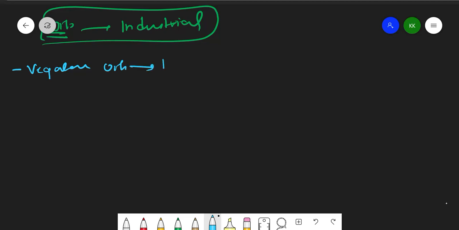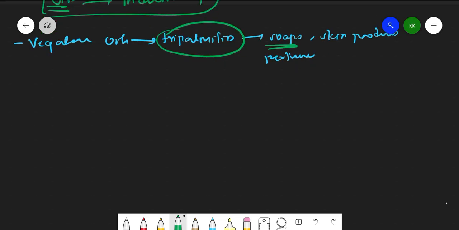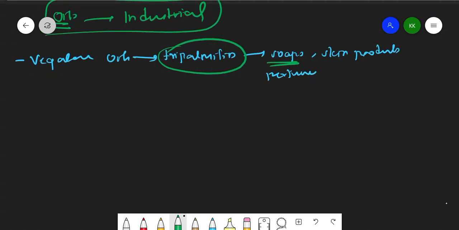So for example, the above structure, tripalmitin, is used in making soaps, skin products, and perfumes, and other cosmetics, right? So I will tell you the reaction of how we prepare these soaps using these acids, because of vegetable oils, since tripalmitin is there. So now let me tell you about that.